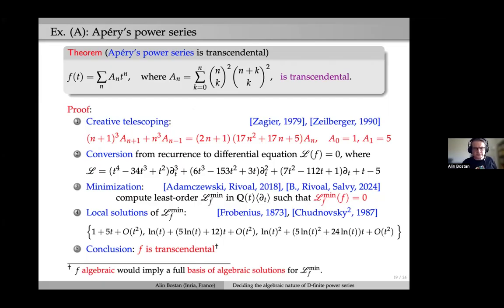Your question is where do these initial conditions play a role? And the answer is, well, they will play a role in the minimization. For one, you can imagine that this operator, or a similar one, may have several power series solutions, and for some of them there exist smaller order annihilating equations.